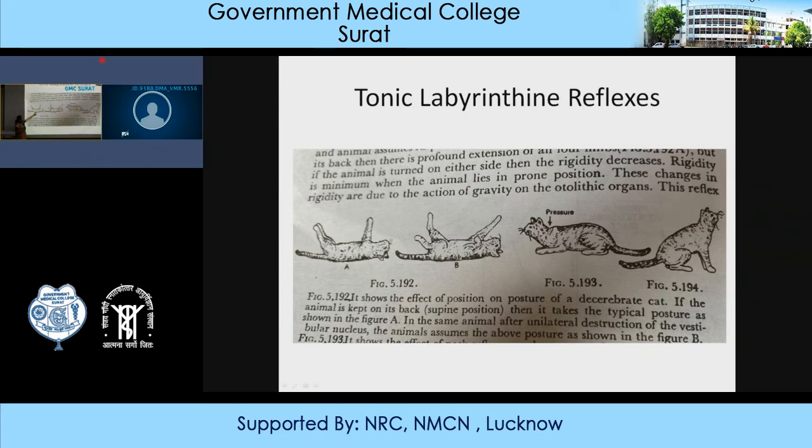If the animal is turned to one side, then rigidity on that side decreases, and the rigidity is minimum in the prone position. Okay, it is minimum in the prone position, and you can see all four limbs are flexed. Okay.